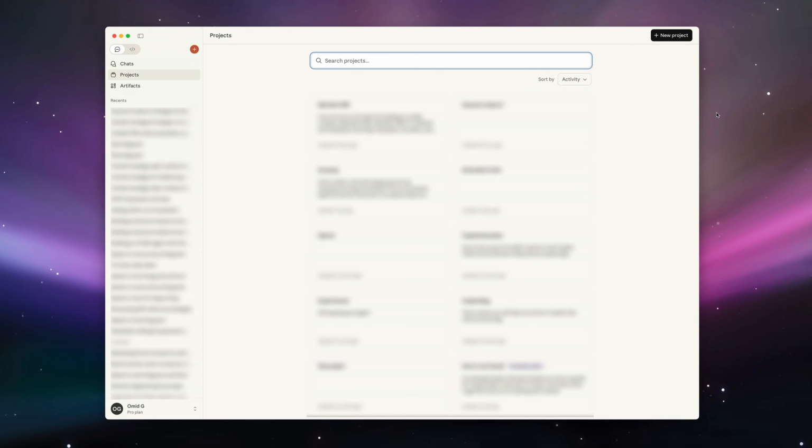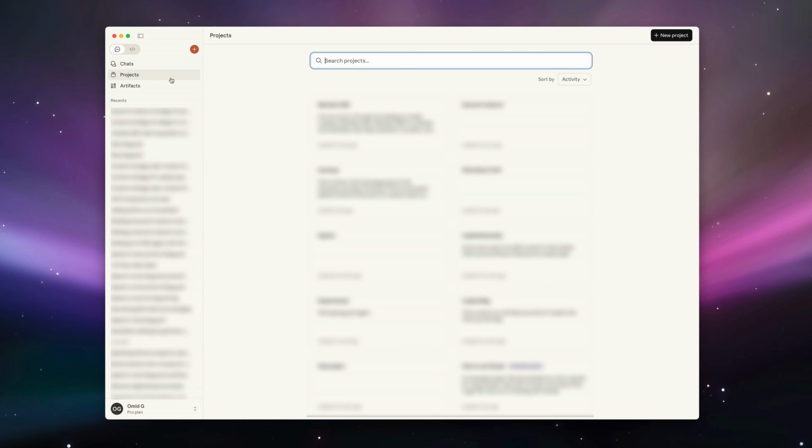So this is Claude. I use the desktop version, but you can use the browser version as well. It doesn't matter. I just like the desktop version. And you can use ChatGPT for this as well, but I like Claude a lot more for work related stuff. And I use ChatGPT more for just personal or broader research things. So I think Claude is the best when it comes to SEO use cases.